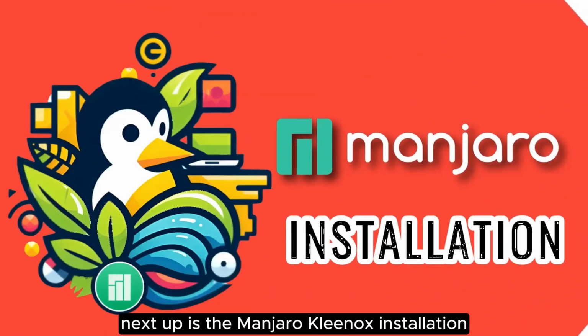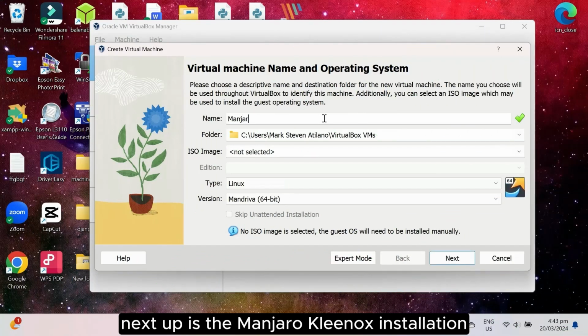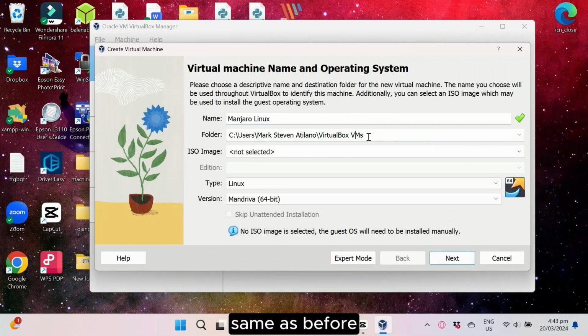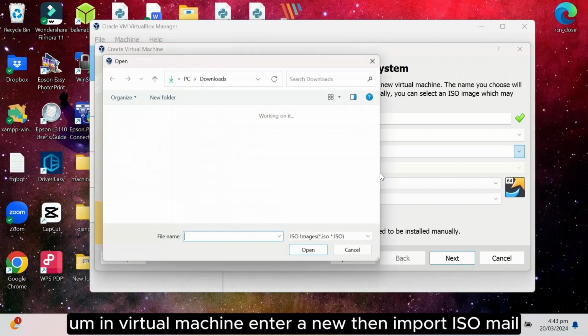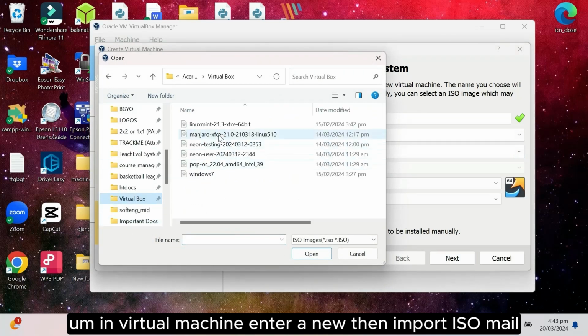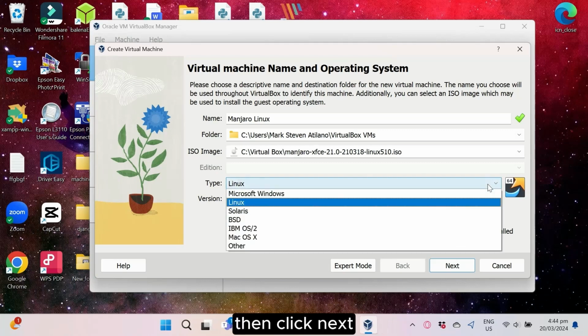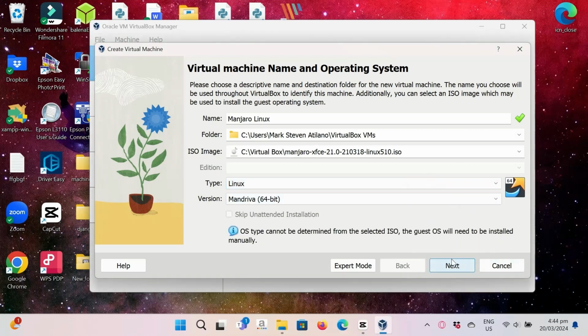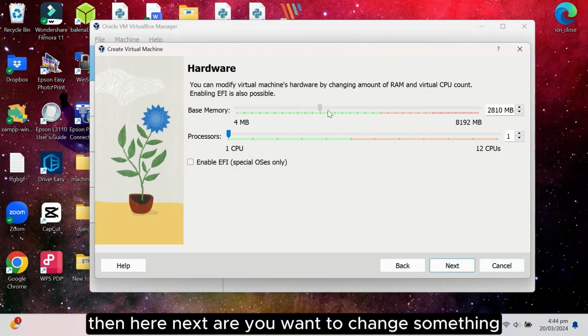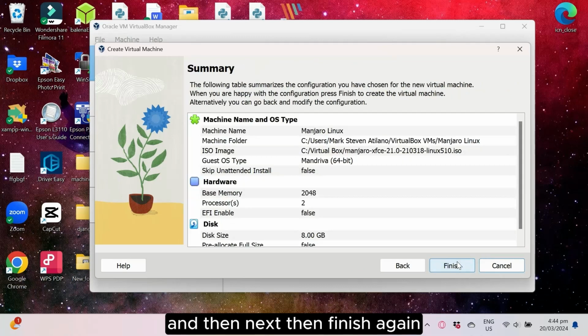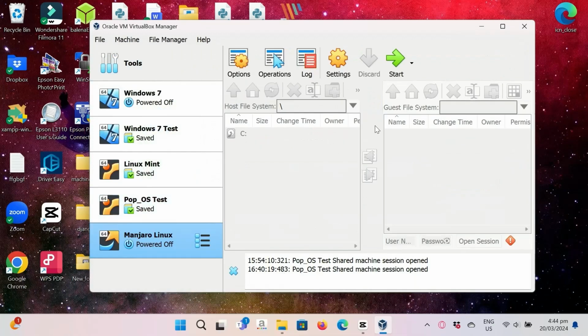Next up is the Manjaro Linux installation. Same as before, in the virtual machine, enter New, then import the ISO image, then click next. Then here next, or if you want to change something, and then next, then finish again.